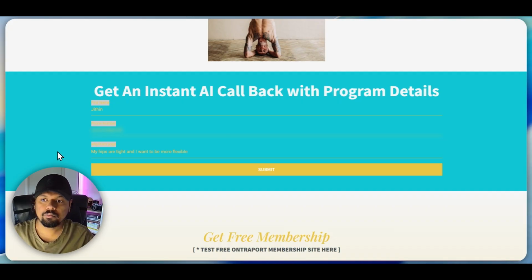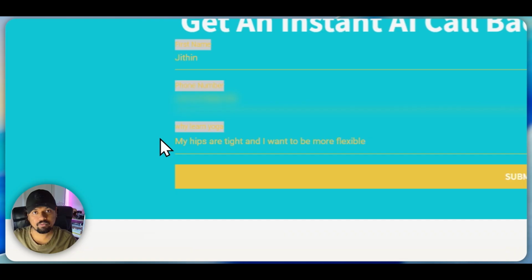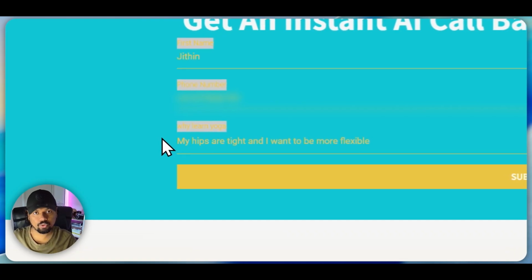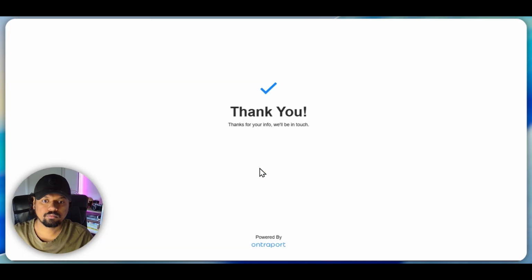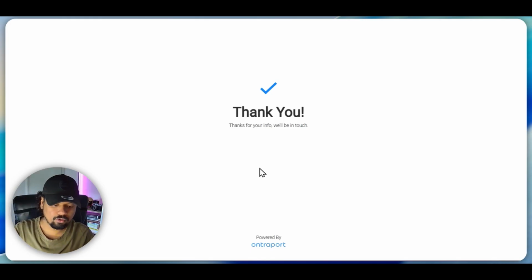So I have filled out this form. I gave my first name, I gave my phone number, and I also gave the reason that I want to be more flexible. That's why I am joining this program. Now I am going to submit this form, and as soon as I submit it, I will get a phone call. The form has been submitted, and now I'm waiting for the phone call to come. And you can see I am receiving a phone call.